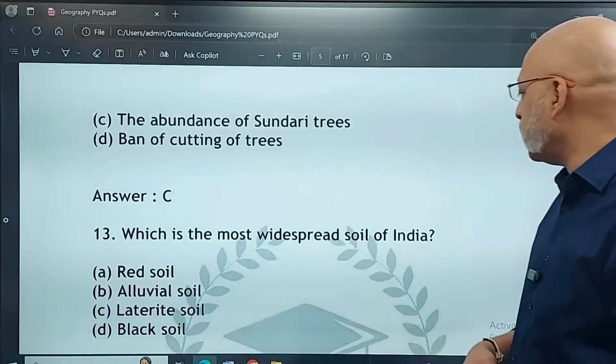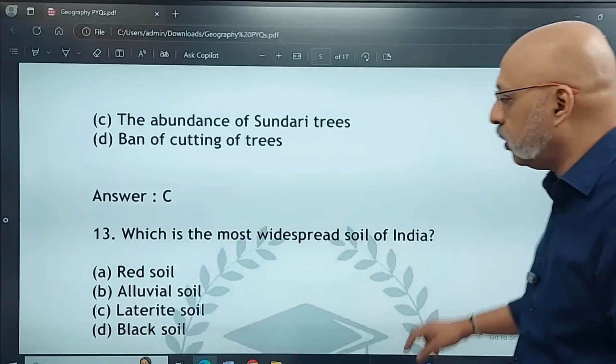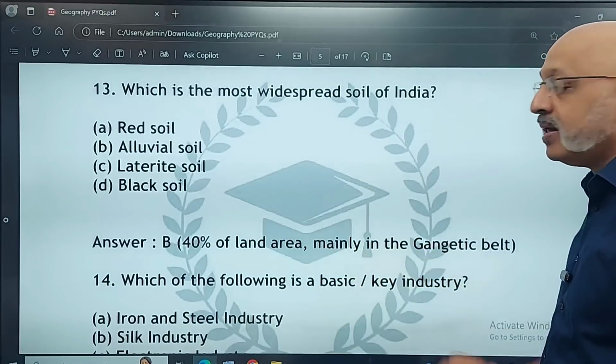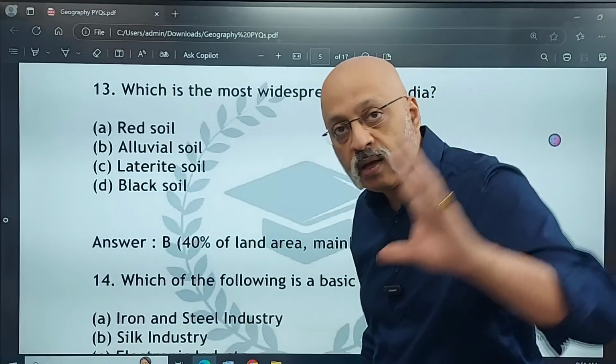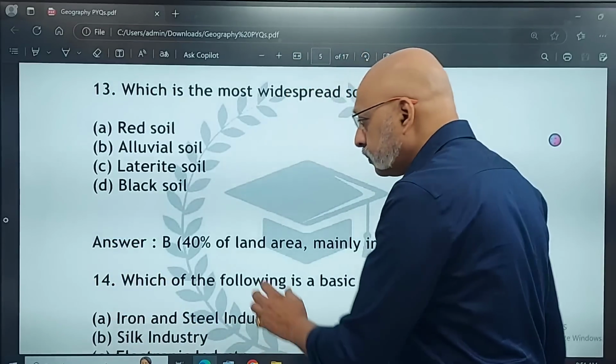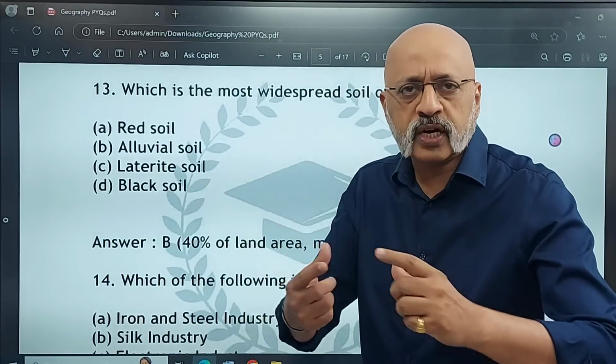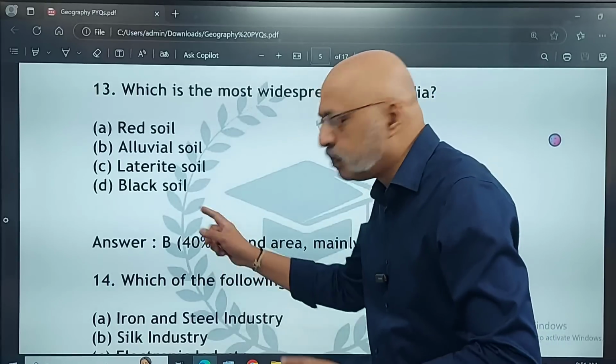Which is the most widespread soil of India? The most widespread soil of India is the alluvial soil. 40% of land area, mainly in the Gangetic belt along the river Ganga, right? 40%. This statistic will of course vary a little, but largely around this much is the area.